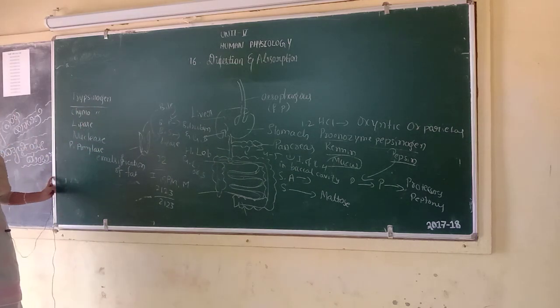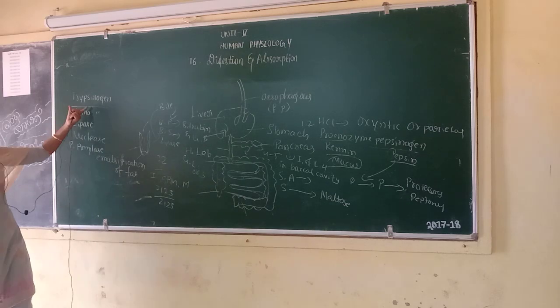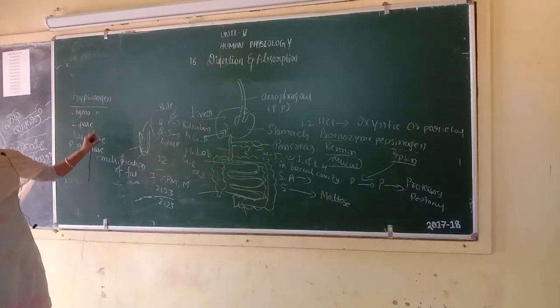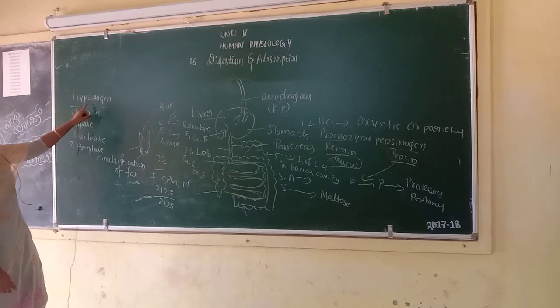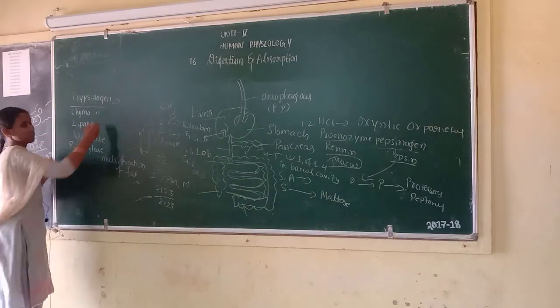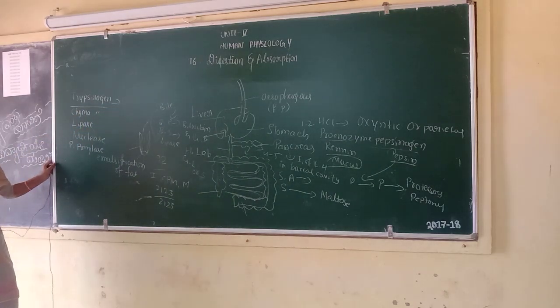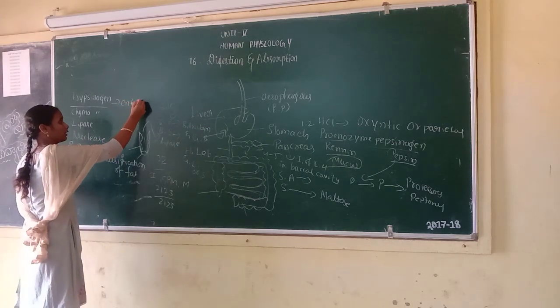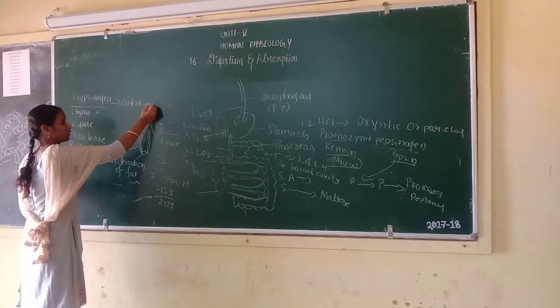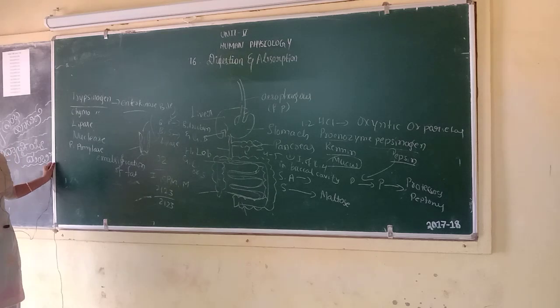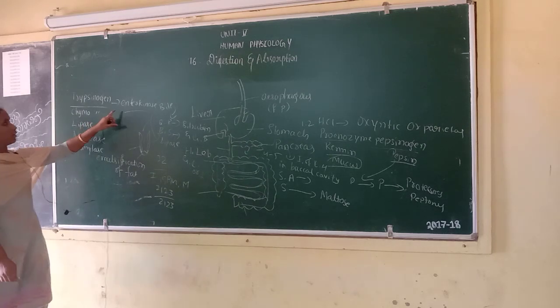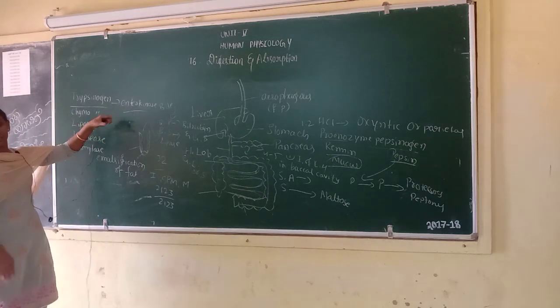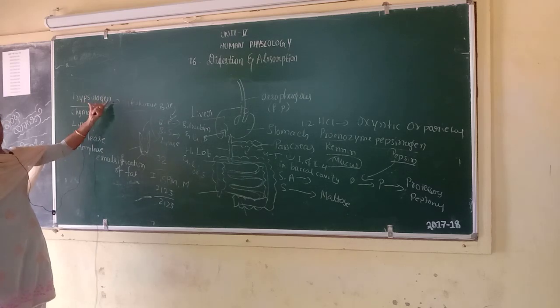Trypsinogen is an inactive enzyme. This trypsinogen is activated by one enzyme, that is enterokinase. Enterokinase activates the trypsinogen enzyme.